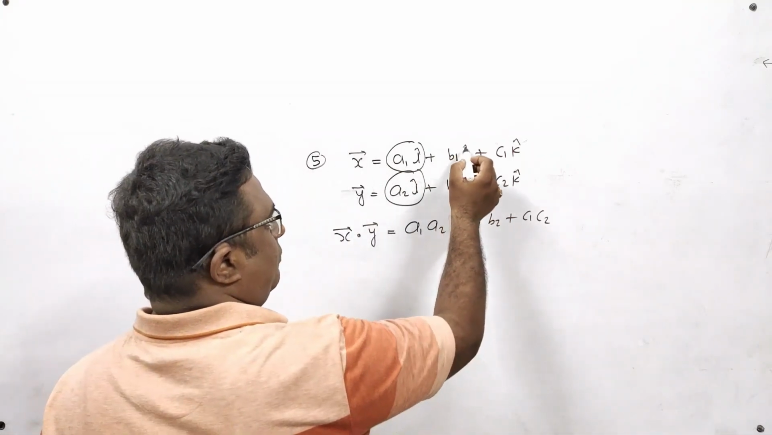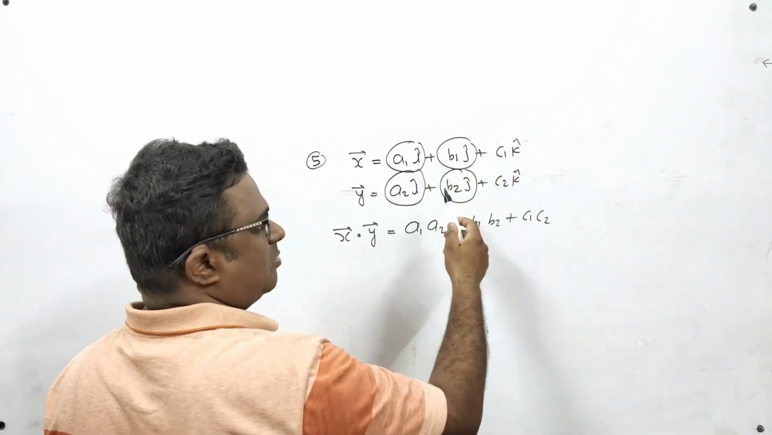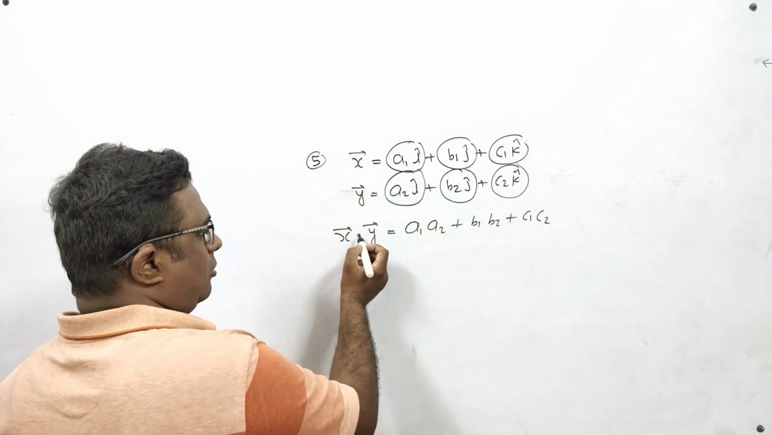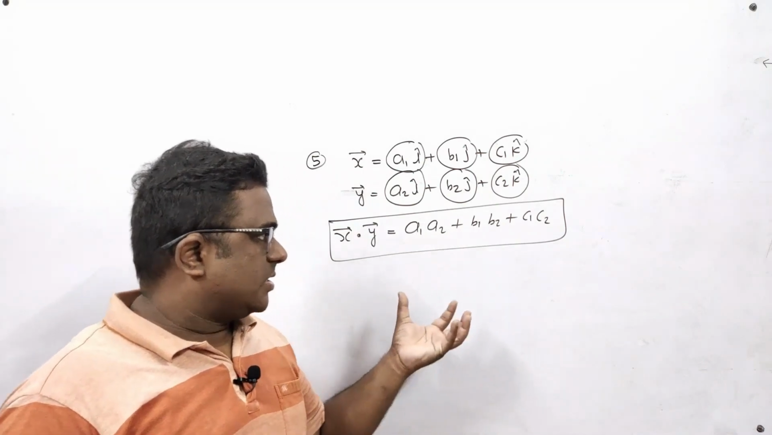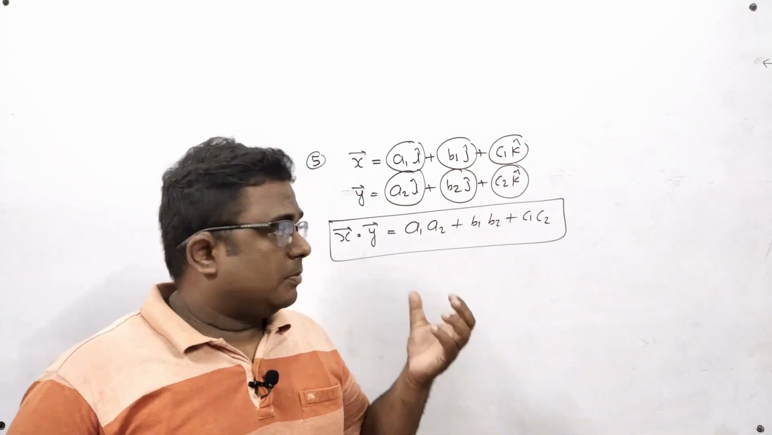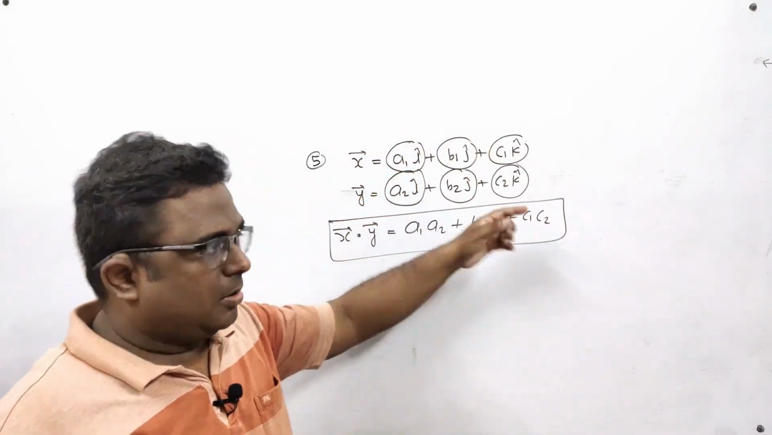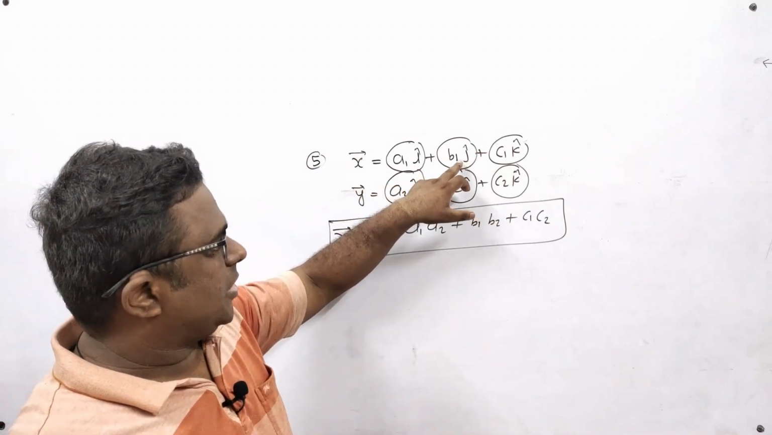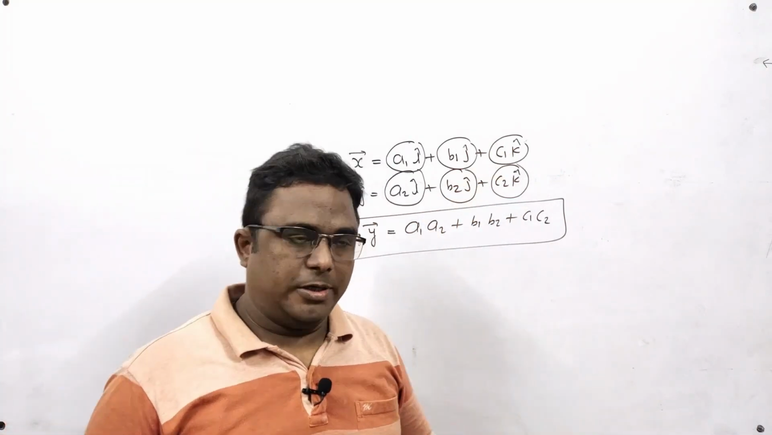In the same way, you can multiply this term only with this term, otherwise all the terms will be 0, and similarly this term will be multiplied with this term. So the direct formula of x dot y is this. I can say this formula in words: whenever we do the dot product of two vectors, we take the sum of products of corresponding coefficients of i cap, j cap and k cap. It means you will multiply the coefficient of i cap with the coefficient of i cap only, coefficient of j cap with the coefficient of j cap only, and coefficient of k cap with the coefficient of k cap only.